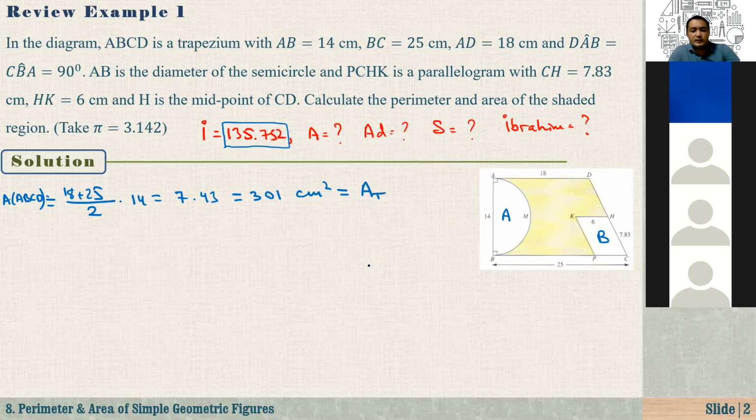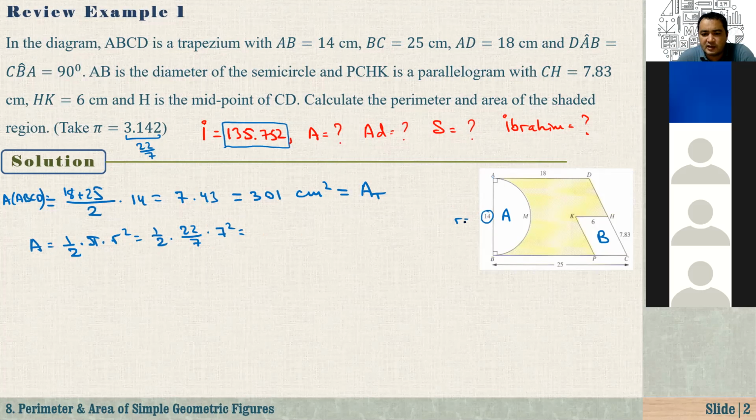All right. So now, how about the area of the semicircle? That's equal to 1 over 2 times pi times r squared, right? We know that pi is very close to 22 over 7, so let me just take 22 over 7 for pi. And what is r? The diameter is 14, right? That means r is equal to 7. The radius of the circle is 7. So that's equal to 22 divided by 2, that's 11, and 7 times 7 over 7 is 7. So that's equal to 77 cm squared.